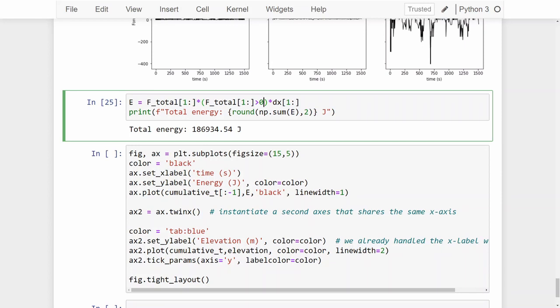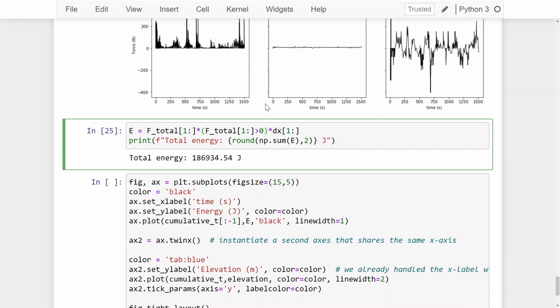When the total energy becomes negative, it means that you're receiving energy, which in a sense doesn't really make sense. And that usually happens where you're on a nice steep decline, and you could almost say that gravity is helping you along so well that it's giving you energy, which is not possible. So for this case, I just say, all right, when the total force is above 0, it means you are generating that force, you need to generate that energy, so then that's valid. But any total forces below 0 do not need to form part of this calculation.